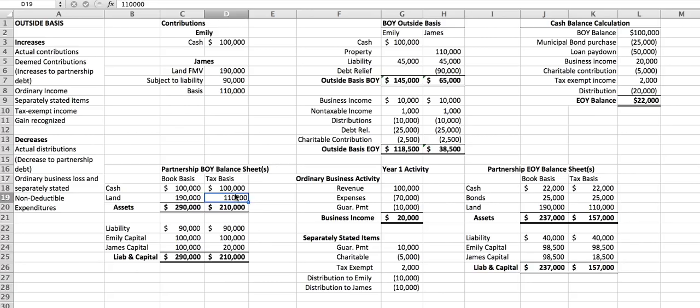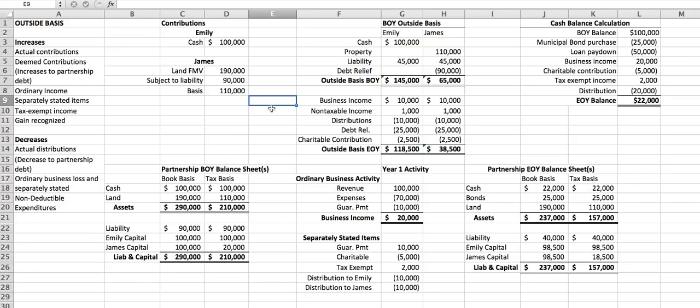So again, just to reiterate, the inside basis of any asset is just the tax basis on the balance sheet for the partnership. So what is Emily's outside basis in her partnership interest? Well, her outside basis is the $100,000 of cash that she contributed plus the $45,000 of liability relief, of the liability that the partnership has that's now her share of that. So her outside basis is $145,000.